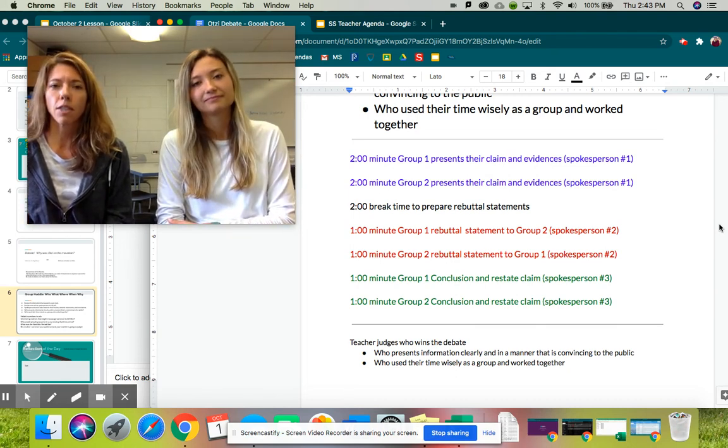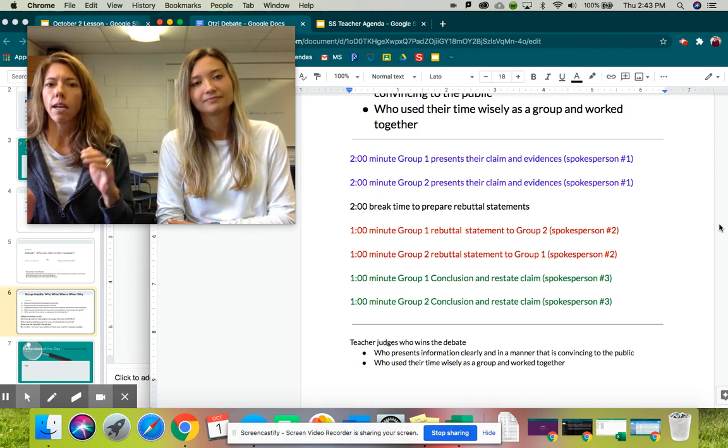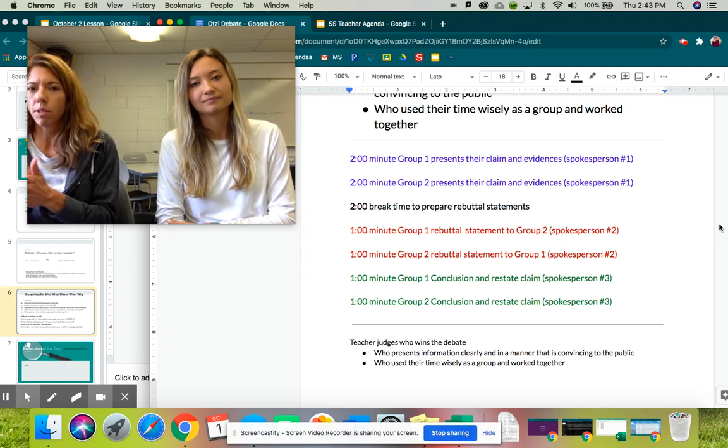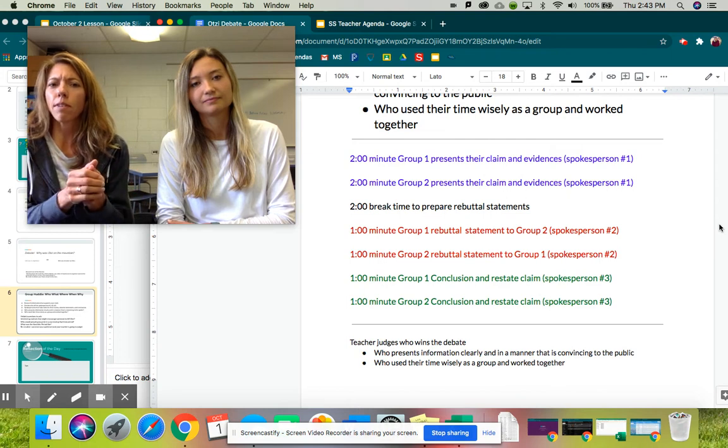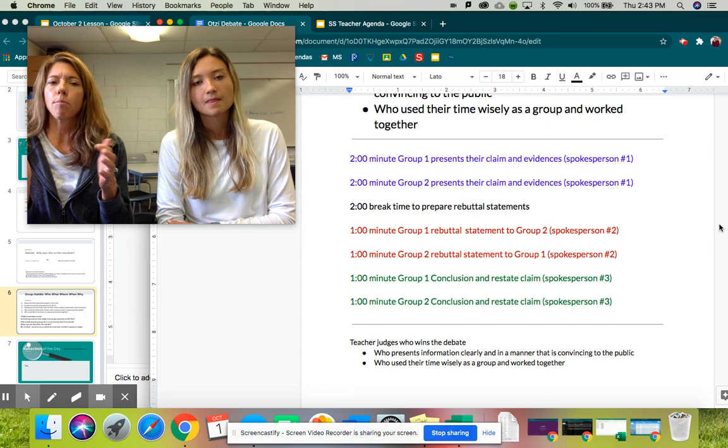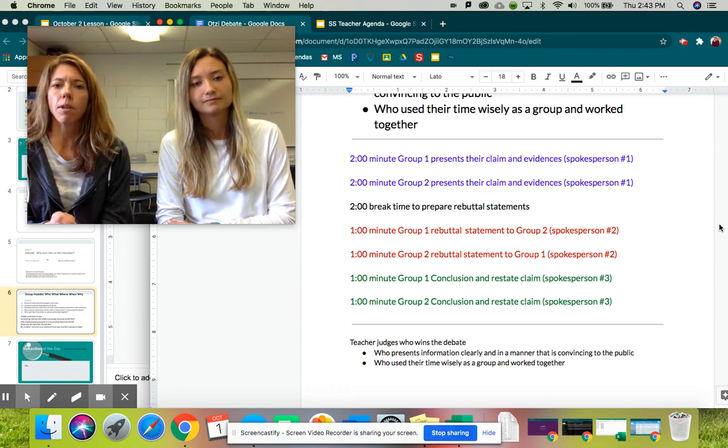Teachers, will you please lead the students through this setup that we have up here where one group presents, another group presents, they get a little bit of time for the rebuttal, then the other group can present the rebuttal, then another rebuttal, and then maybe if they need to have a conclusion time to work again for a little conclusion time, they can do that and then present their conclusions. So teachers, if you don't mind, please leading them through that when they are ready to go.